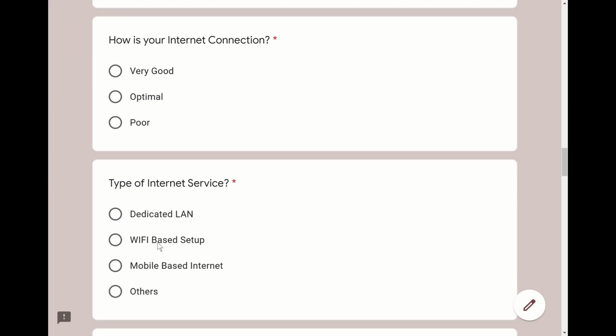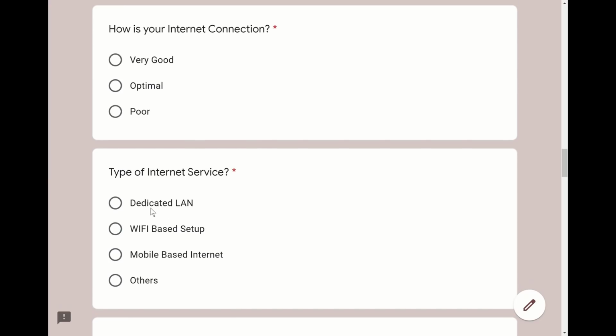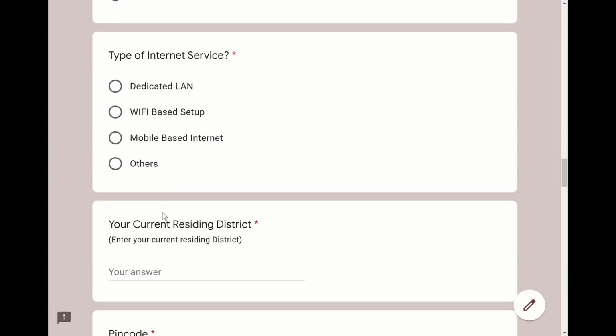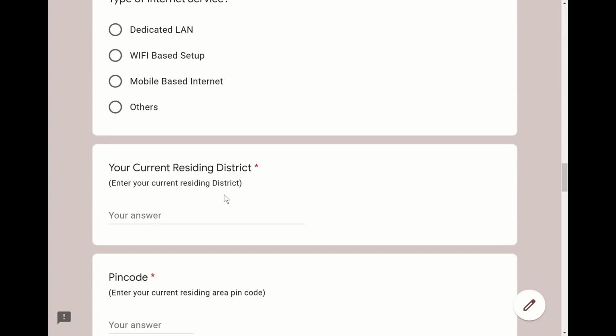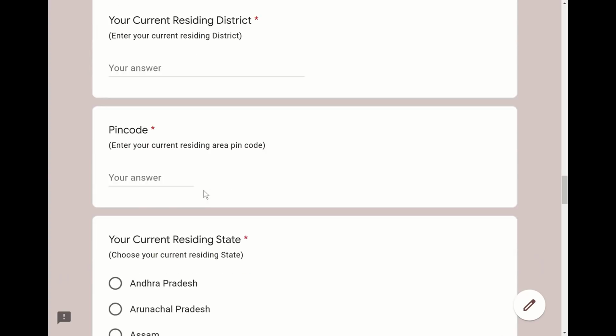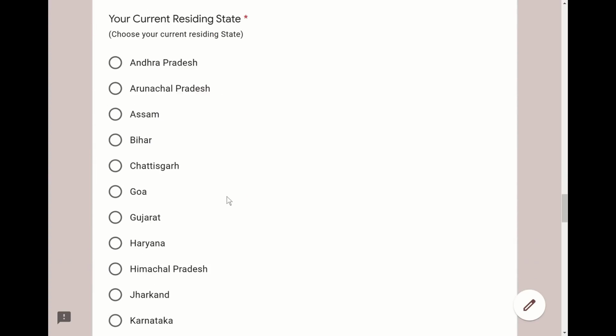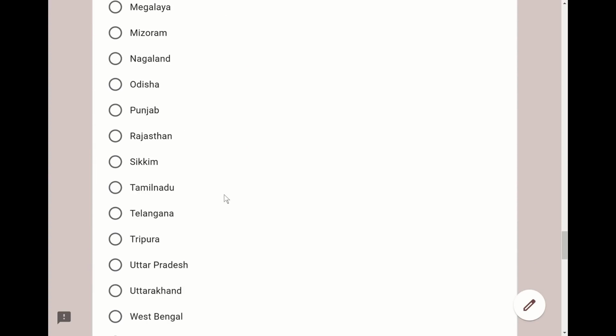And the type of internet services, because this is very important for attending the online classes depending on the speed of internet. We also want to know where you are located currently, so your current residing district with the pin code and the current state you are in, you can choose it from here.